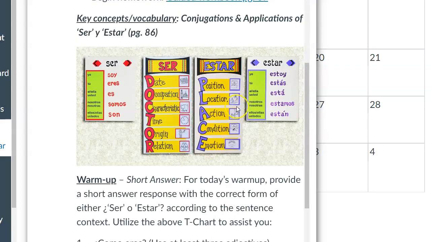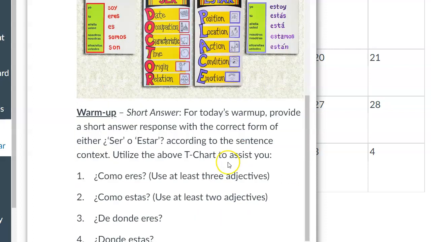Position and location, where something is at, like number 4. Action, we're actually not going to go over. That's for the present progressive, the ing form, which in English is the verb to be plus a verb in the gerund, or ing form. So action, we're not really going to see many examples of for the purpose of where we're at, but condition and emotion we're going to see.